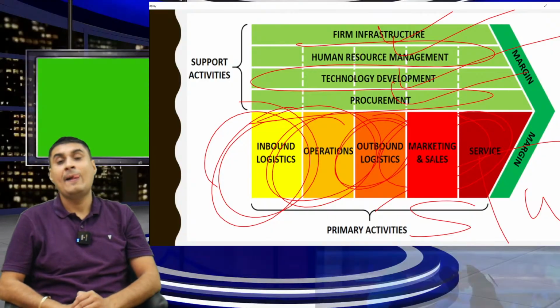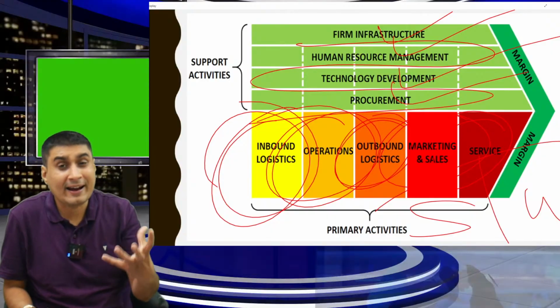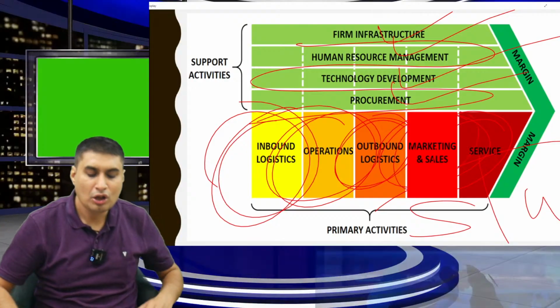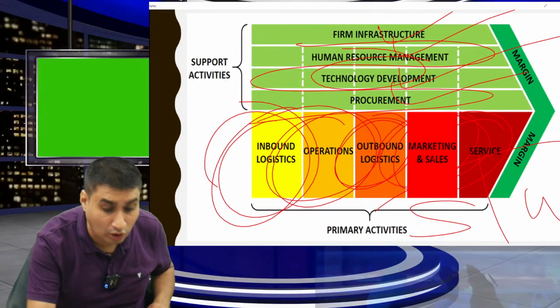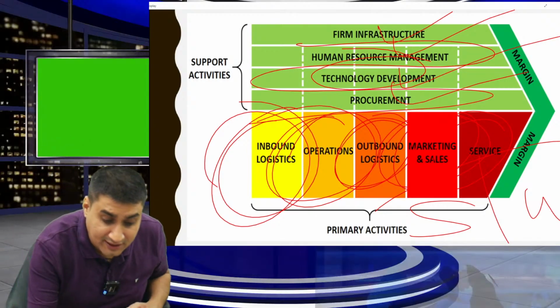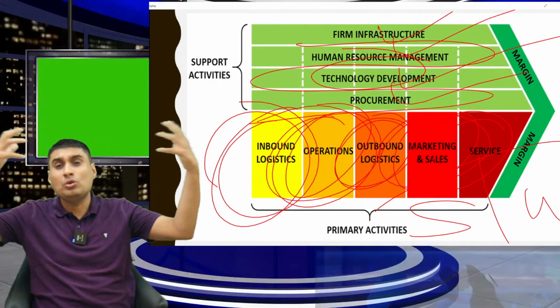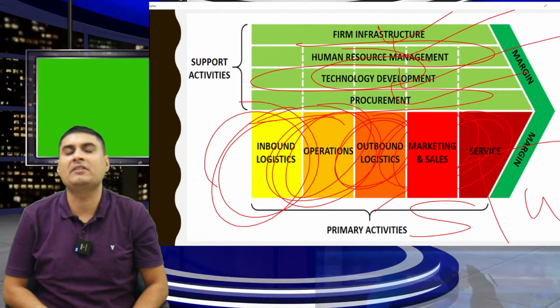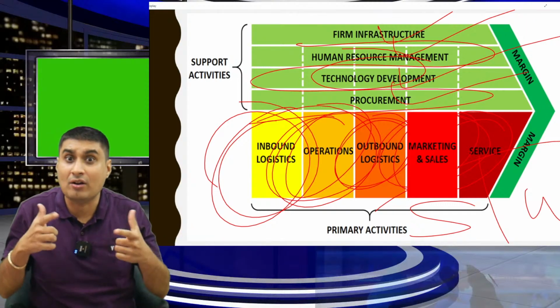Now listen nicely. While doing strength, some activities may be unique. You have too much expertise in marketing. You have too much expertise in technology. You have too much expertise in operation. While doing value chain, we might find some activities are too good. They can become competitive advantage.